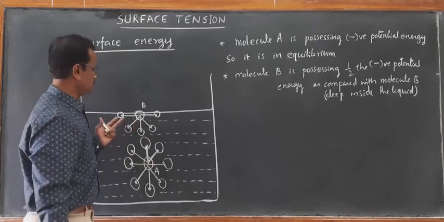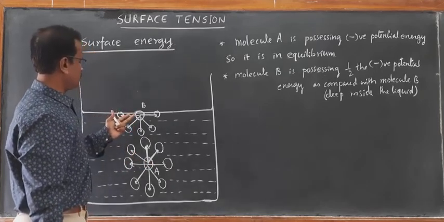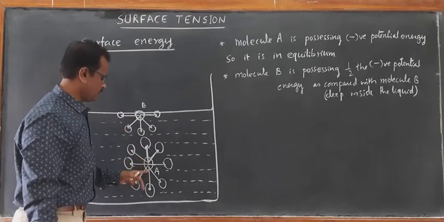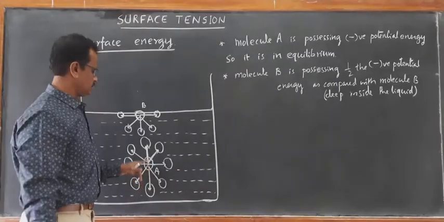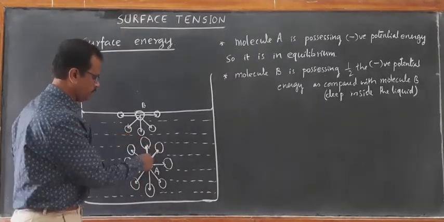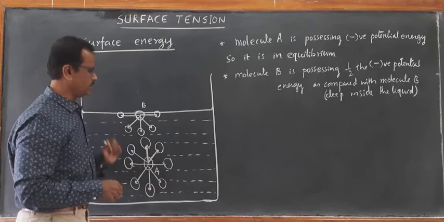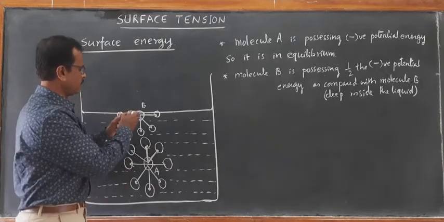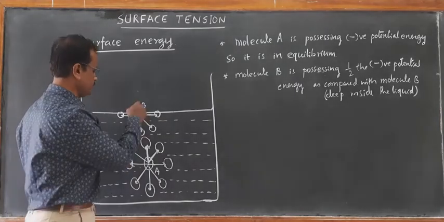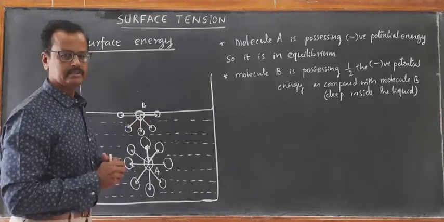As a result, this will have a net force. The net force here at A is 0 because of the equal amount of pull exerted by all the neighboring molecules. But here if you observe, the net force is not 0. The net force is going to be acting vertically downwards.